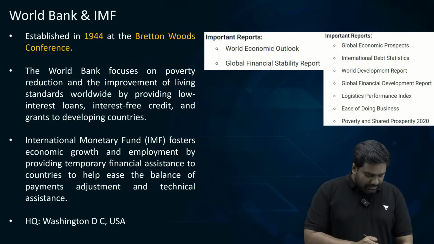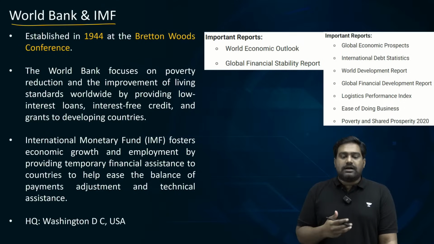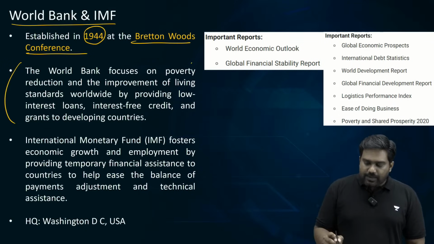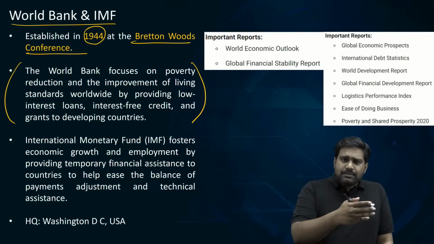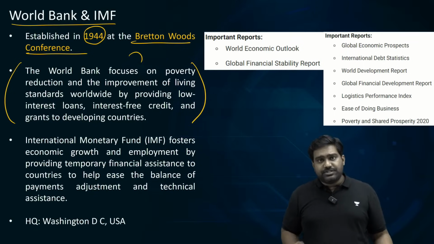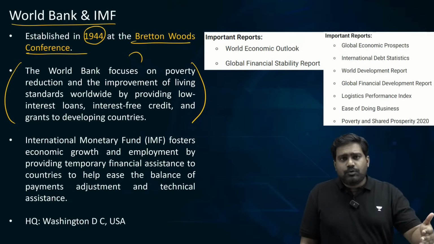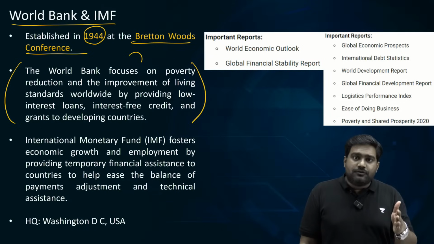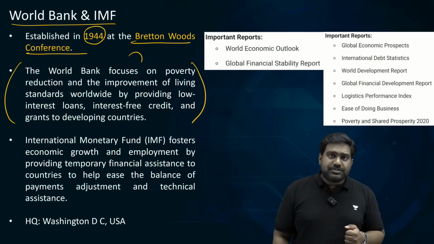Then finally, coming to the Bretton Woods institutions, World Bank and IMF. They represent the global financial architecture set up in 1944 through the Bretton Woods Conference. World Bank is made up of three institutions, which are the specialized agencies of the UN, the IBRD, IDA and IFC. These are development institutions providing loans, funds for developmental projects, for welfare projects like rural development, education programs or healthcare programs, etc. Even several welfare programs of the government of India and several state governments in India, they are funded by World Bank funds.